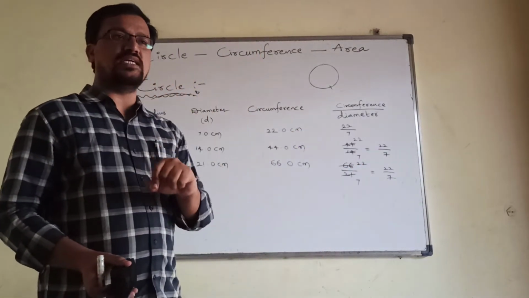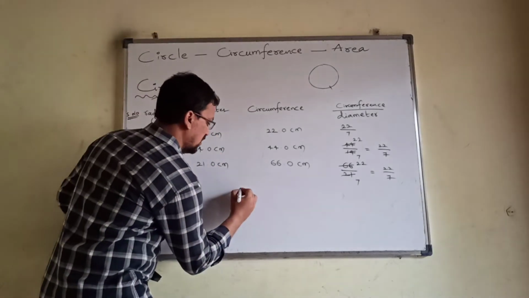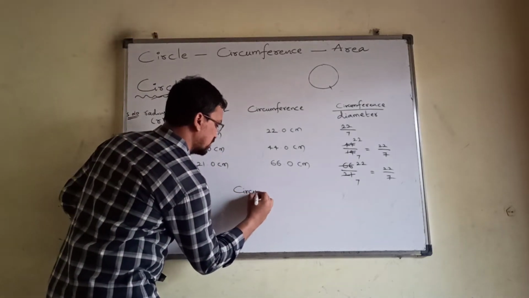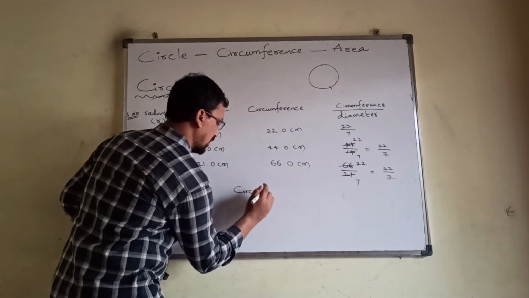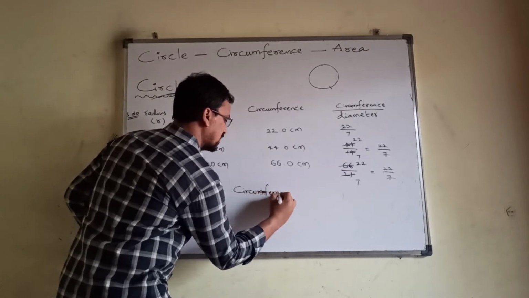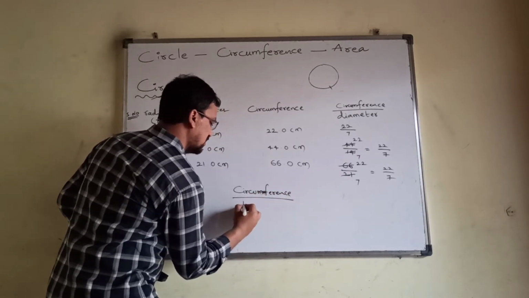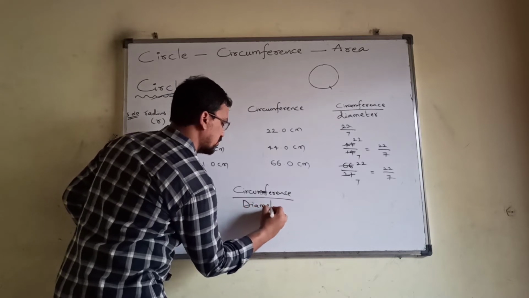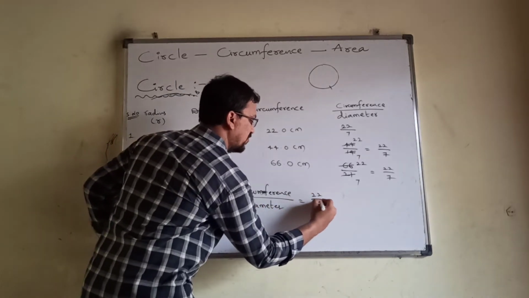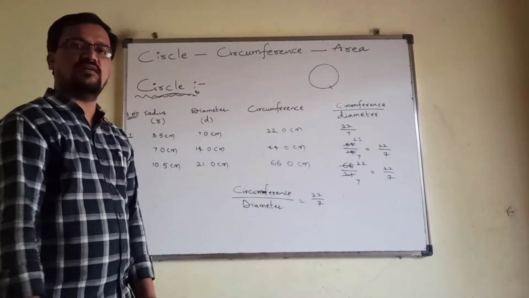So we concluded that circumference by diameter we noticed is always 22 by 7. That is fixed.